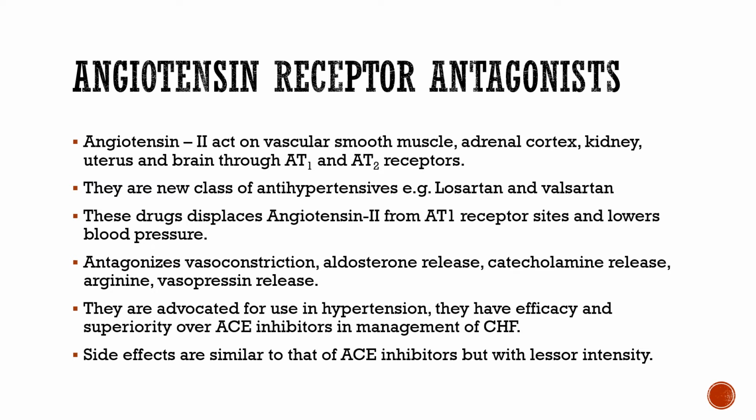Examples of such drugs are losartan and valsartan. A specific new type of category has been developed in antihypertensive agents due to this category of drug. These drugs, angiotensin receptor antagonists, displace the angiotensin from the receptor, AT1 receptor specifically, and lower the blood pressure. Angiotensin 2 acts on the AT1 receptor and thereby elicits its pharmacological effect. Therefore the drug displaces the angiotensin 2 from that receptor, and in that way lowers the blood pressure.